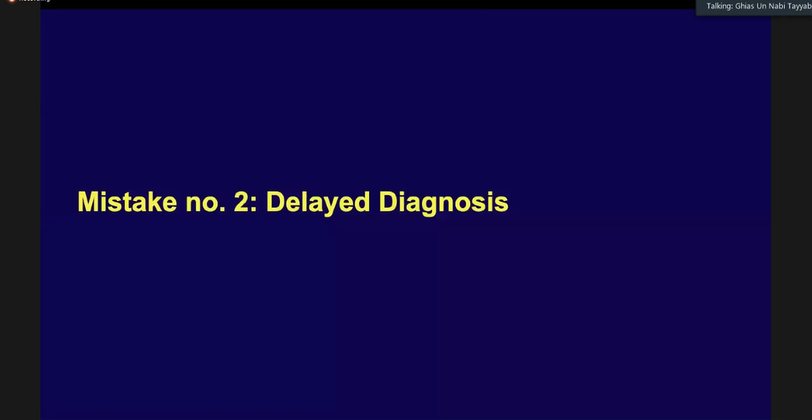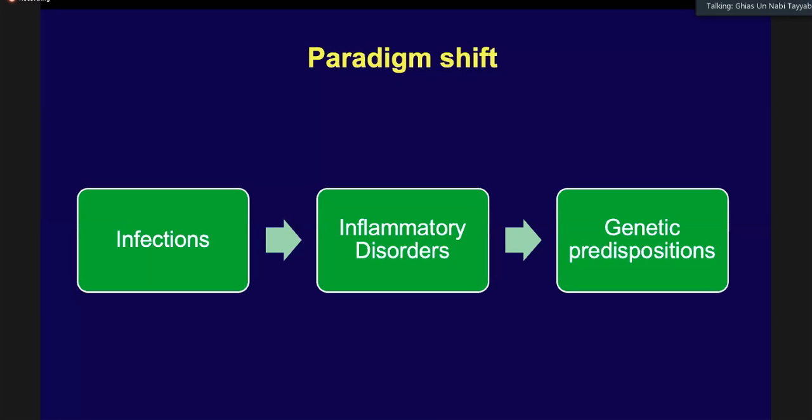Now, delayed diagnosis is something which is very common. We are a country where we are thinking about infection all the time. But over a period of time, we have seen a paradigm shift from infections. We have started to think of inflammatory disorders and, at the same time, genetic predisposition. Meaning that if one person is suffering from ulcerative colitis in the family, we must look for other members of the family suffering from the same disease.